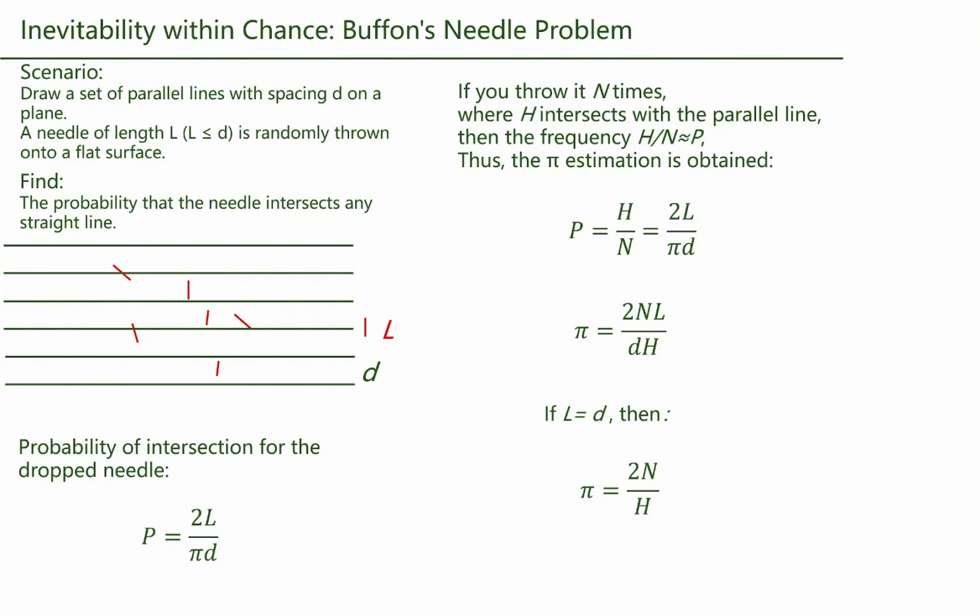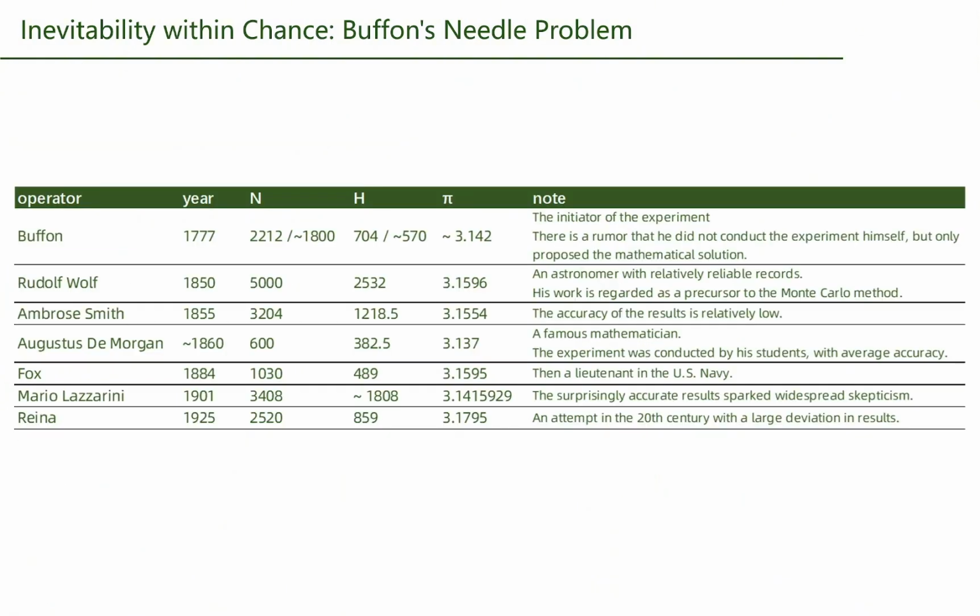People have actually done this experiment throughout history. Buffon himself did the first test, and it went fairly well. Over the next 100 years, others tried it but only got rough estimates of pi with low accuracy. In 1901, Mario Lazzarini claimed to get a super accurate result, but many scholars thought he faked his data. The last recorded physical test was in 1925, but it failed to be very precise.